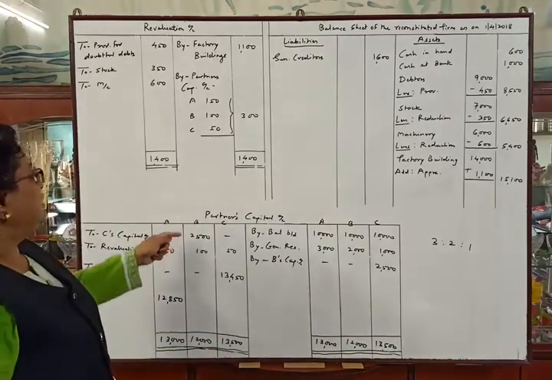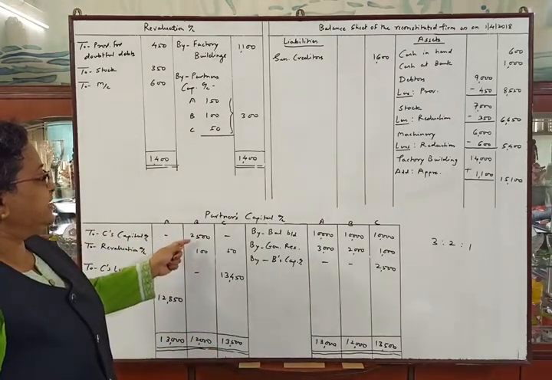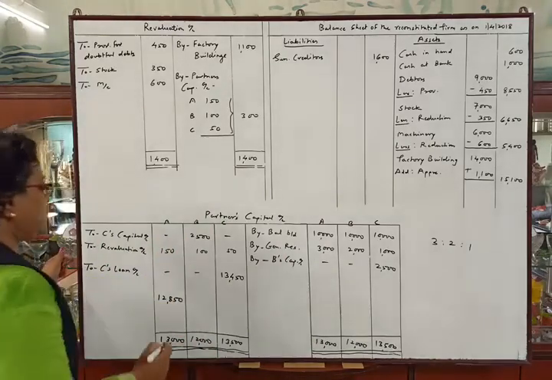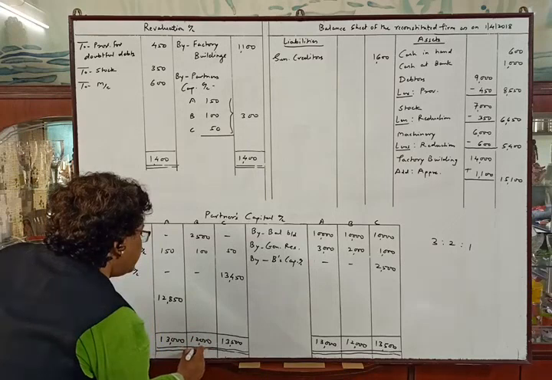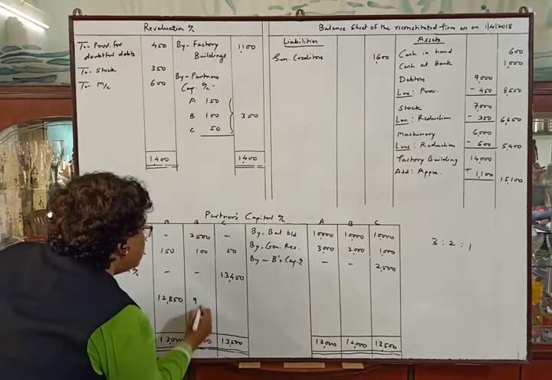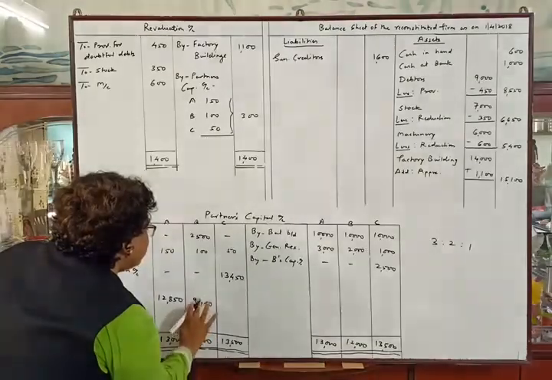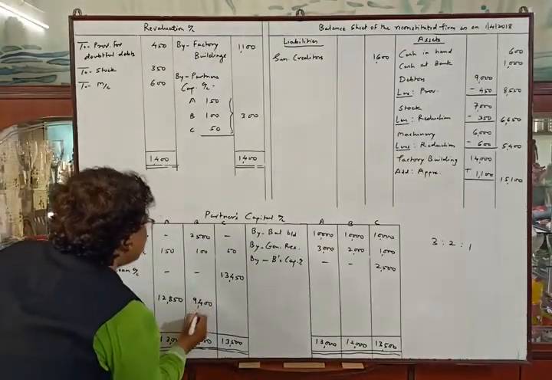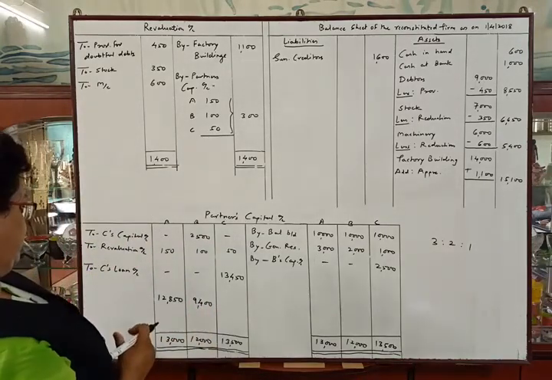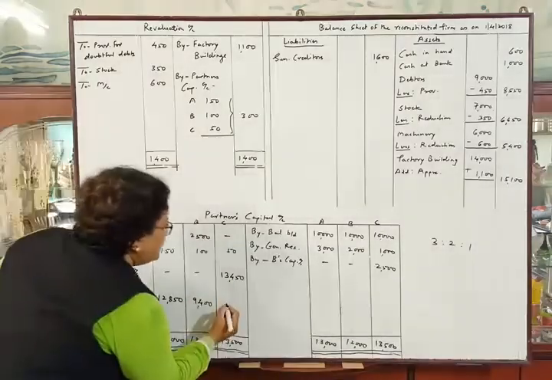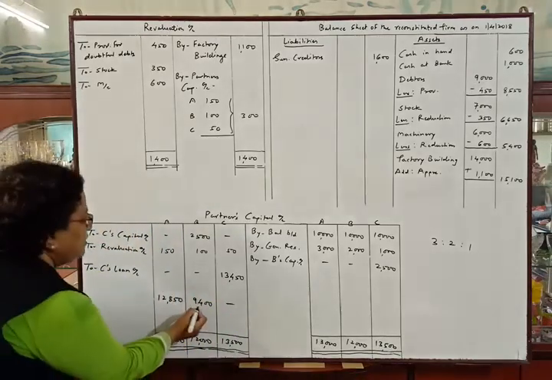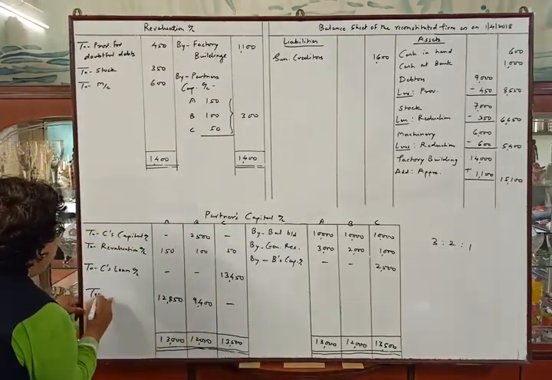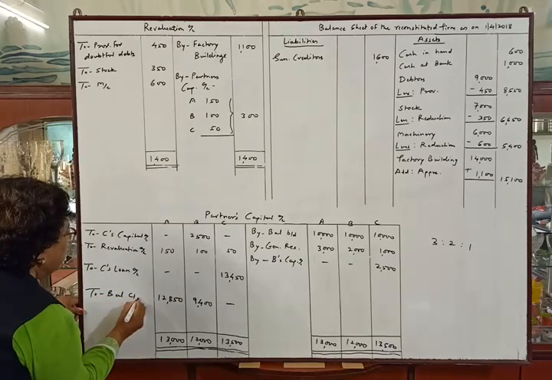We will deduct 2,500 plus 100, that is 2,600 from this amount. So the amount will be 9,400. Dash in C's column, and we will write to balance carried down.